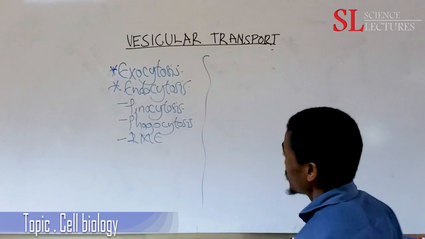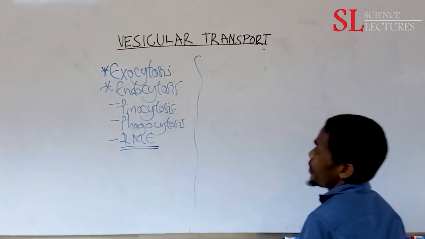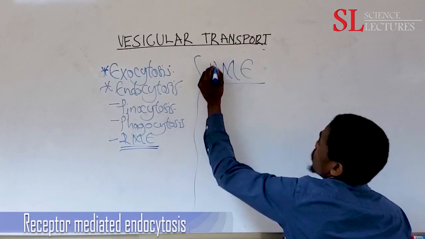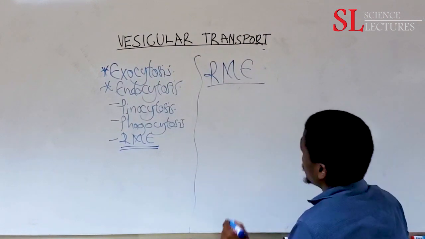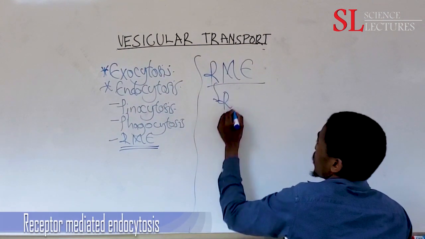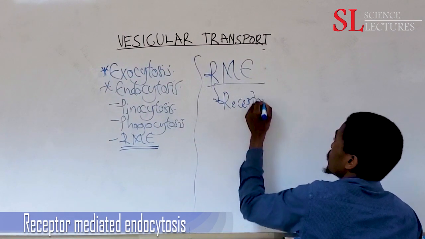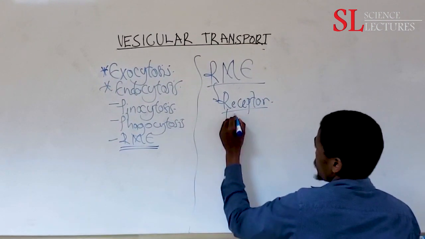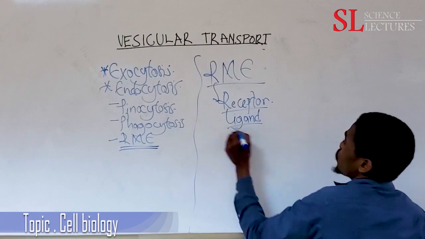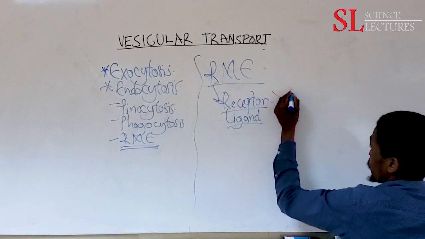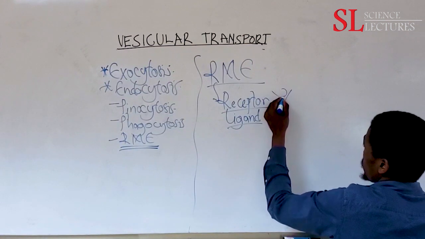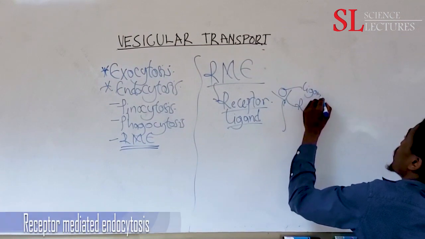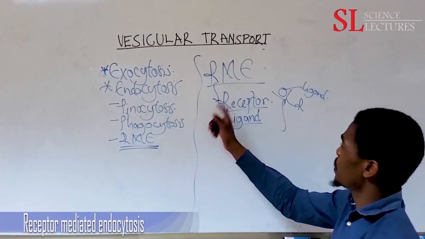Another form of endocytosis is the most interesting one, receptor-mediated endocytosis. Receptor-mediated means we have a receptor, in fact a specific receptor. So if we have a receptor, we should also have a specific ligand, a ligand that binds onto a receptor. Let's imagine that this is my receptor, then there is the ligand that binds to that specific receptor. So this is receptor-mediated endocytosis.